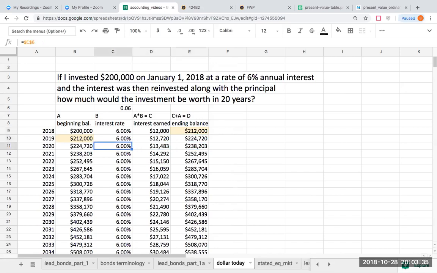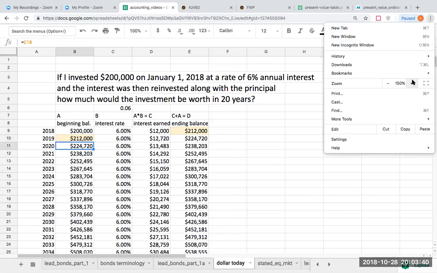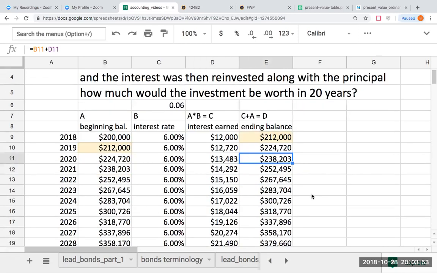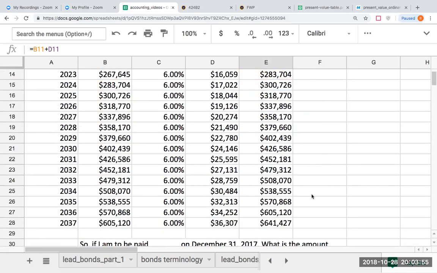Then we get into the fun. The next year for 2020, my beginning balance here is going to be $224,720 times 6%. My interest is $13,483. Ending balance is $238,203. So what we'll see is at the end of 20 years, this $200,000 has become how much? Well, it's become right now $641,427, and that is the beauty of compounding interest.